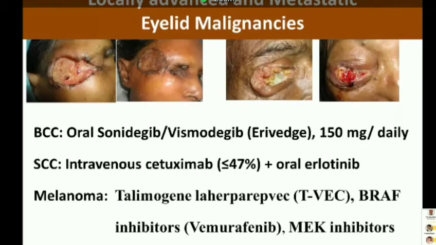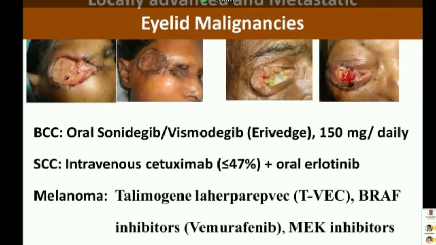For basal cell carcinoma, targeted therapy is very much effective, and for squamous cell carcinoma we can use intravenous cetuximab.